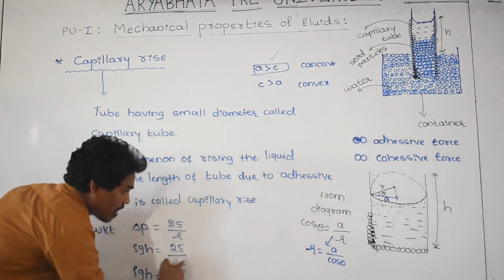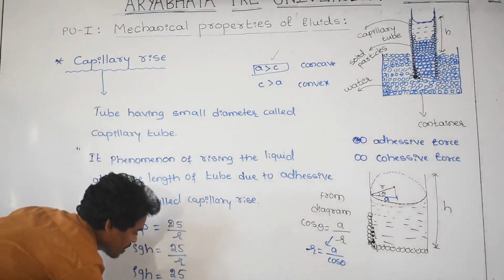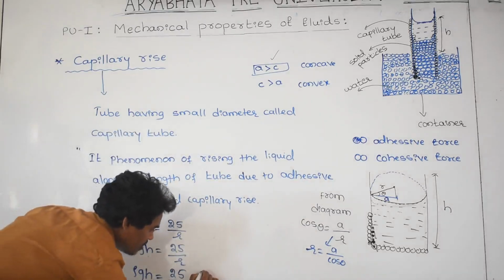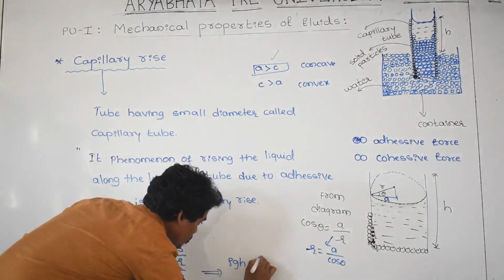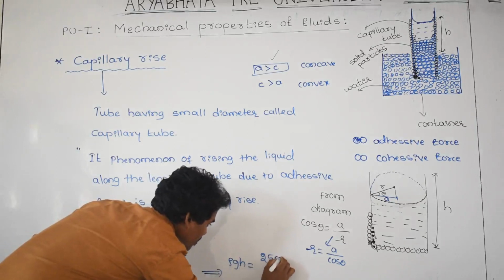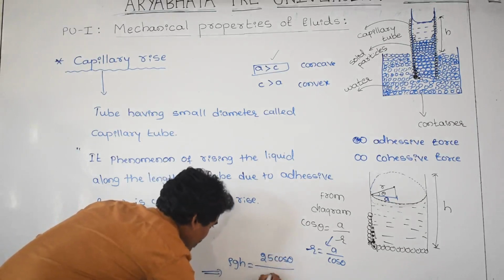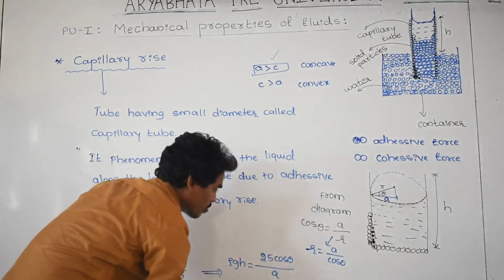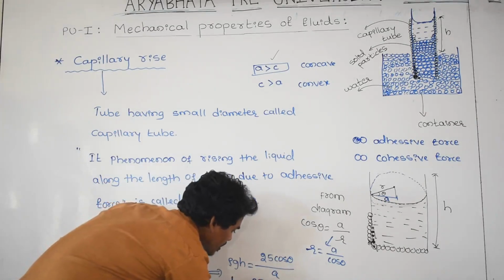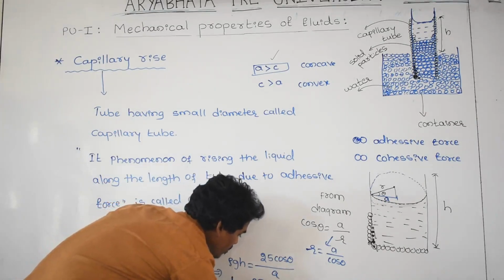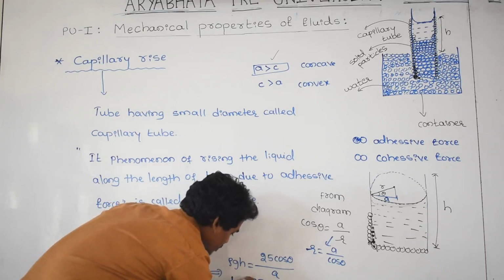Substitute r, which is nothing but a by cos theta, then rho g h is equal to 2s cos theta divided by a. And if you want to find out h, h is equal to 2s cos theta divided by rho into g into a.